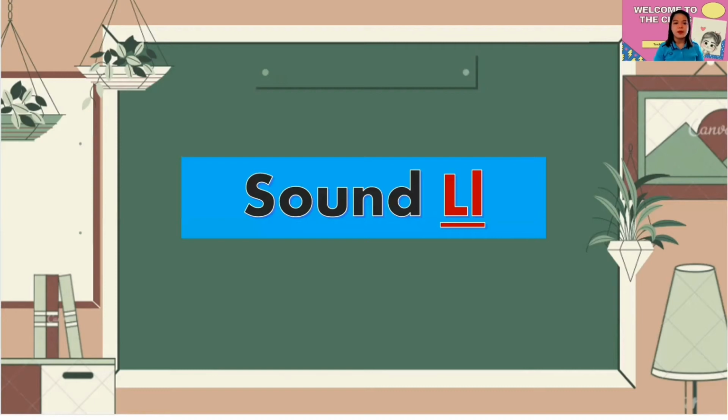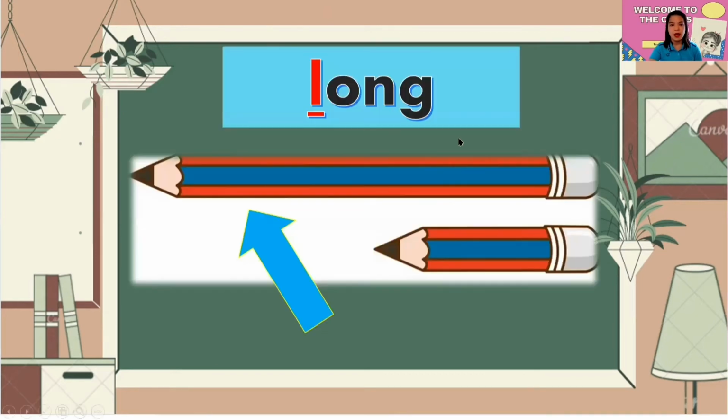This time, we will be learning the ooh sound. Again, ooh sound. So what is this ooh sound? Everybody, first, sound this out, please. Ooh. Again, ooh. Perfect. So let's go find out what will be the example of this sound.